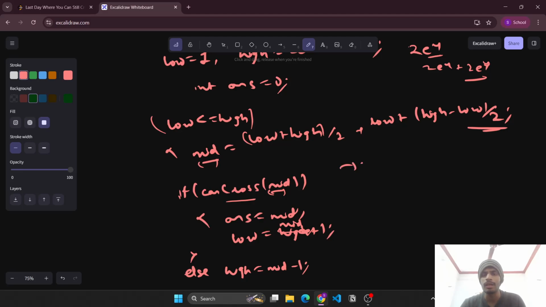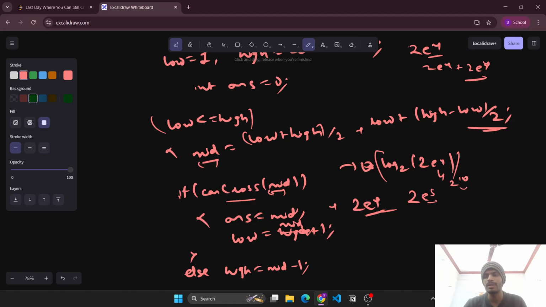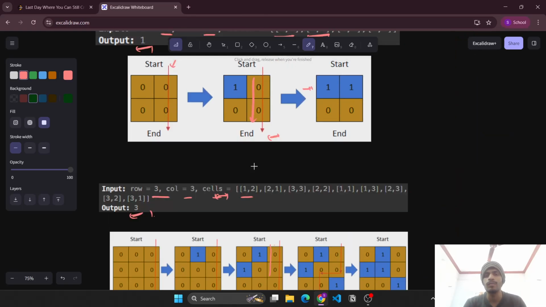So overall the time complexity would be log 2 of 2e4 into the check function taking 2e4. This will be getting accepted because it is optimal, approximately till 2e5 I think, or since it is 2 to the power 10, 2 to the power 11, 2 to the power 12, 13 it will be. So yeah, this will be order of max 1e6. I hope this was the most optimal approach.